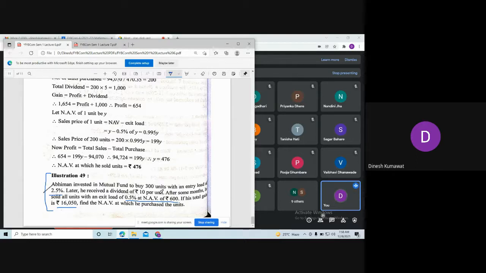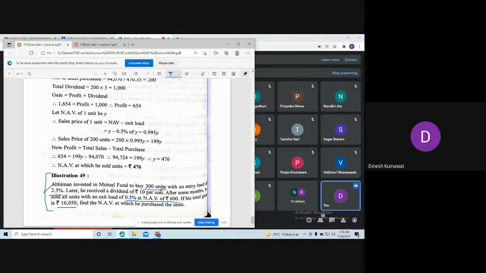So first of all, tell me what we have to find out in this problem. Purchase net asset value. But observe one thing, there is an entry load as well as exit load given to us in this problem. Okay, so remember that. What is this 300? Number of units.